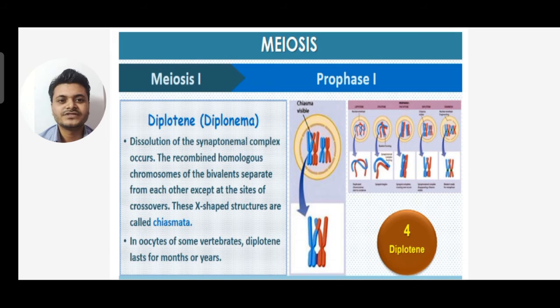In oocytes of some vertebrates, this diplotene stage lasts for months or years. You can see the diagram of diplotene.